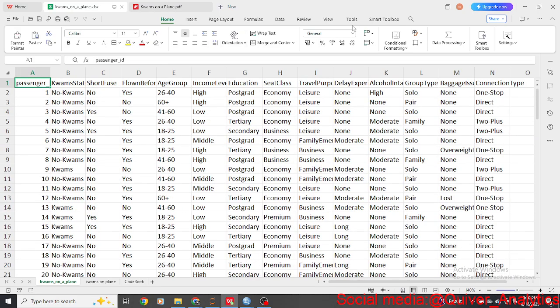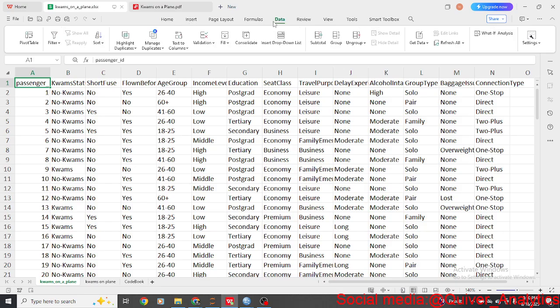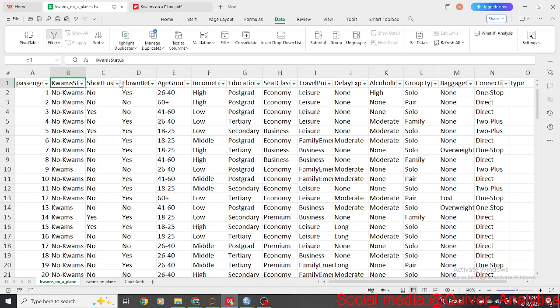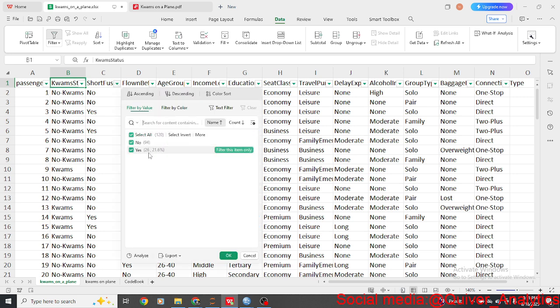All right. Then filter. So we have passenger ID, probably their seat number, and then we have the Kwams status. There are two possible outcomes that a passenger can be: a Kwams or a no Kwams passenger. Then we have data on whether a passenger has a short fuse or not. Those without a short fuse, no, we have 94 of them, and then yes, 26.